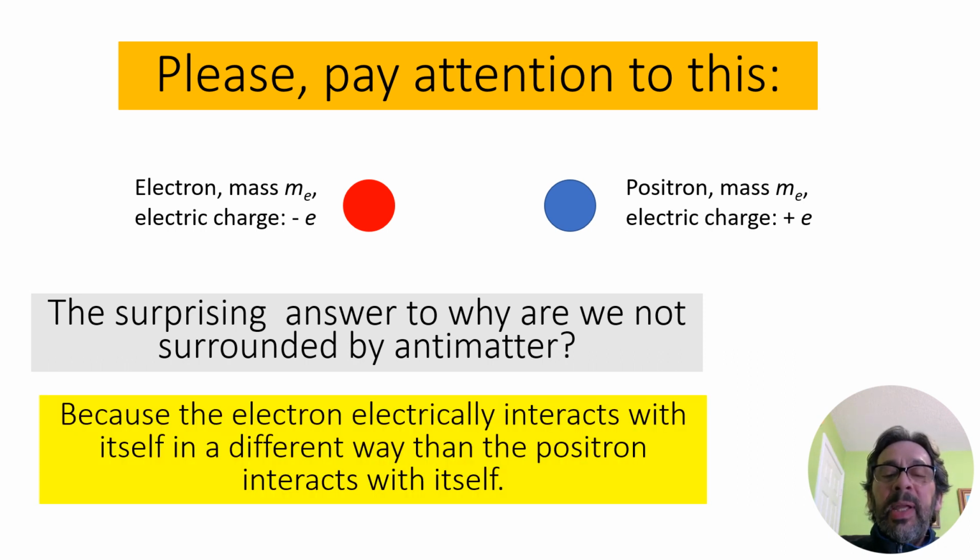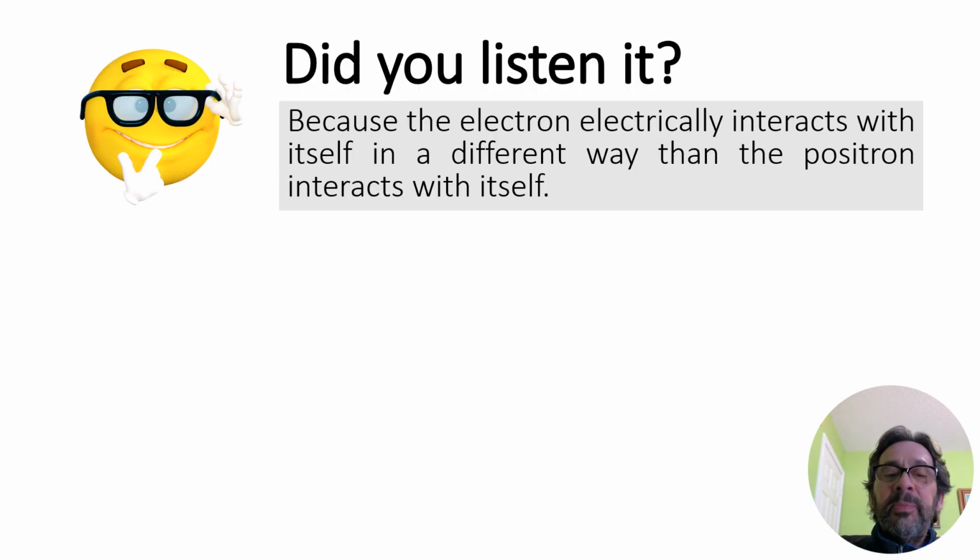Because the electron electrically interacts with itself in a different way than the positron interacts with itself. Did you listen? Because the electron electrically interacts with itself in a different way than the positron interacts with itself.